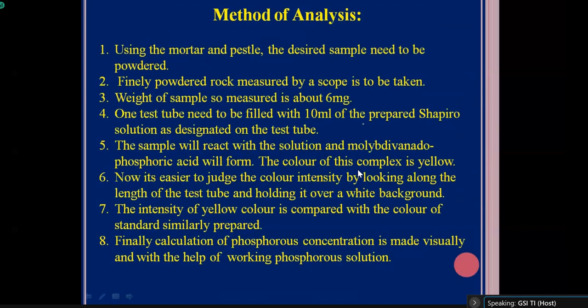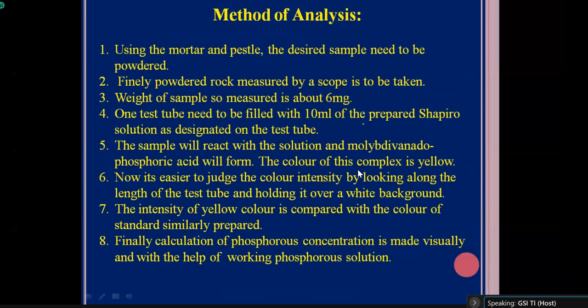Before using, we have to take a few grams of samples from the rock, and that sample has to be powdered using a mortar and pestle, and finely powdered samples will be taken. Generally, 1 scoop is taken, around 6 grams of sample, and that 6 grams of sample will be mixed with the Sapiro solution.